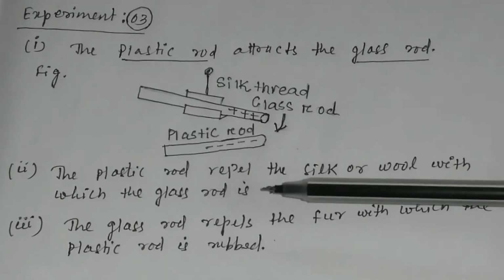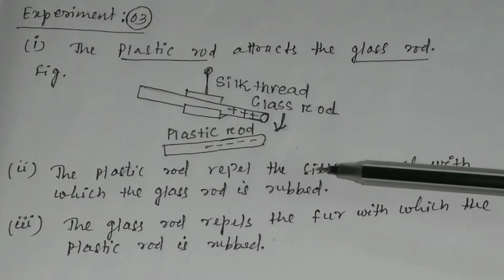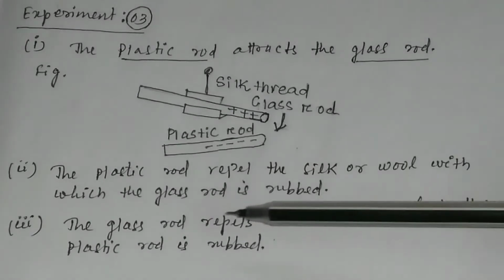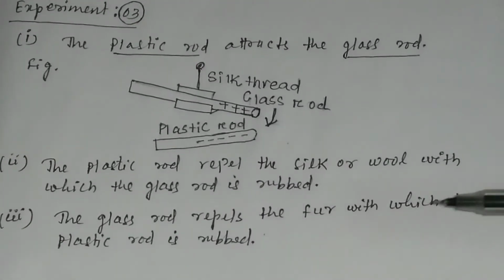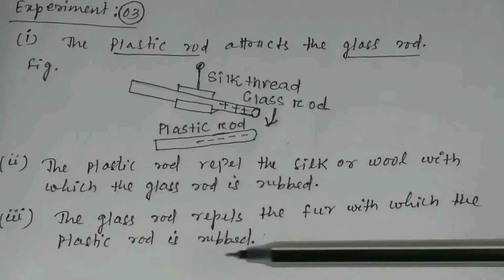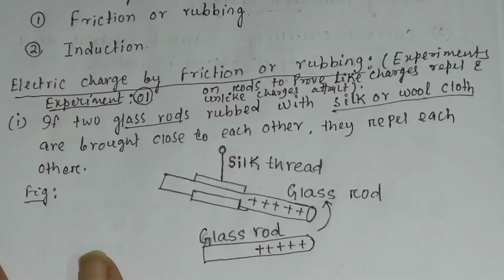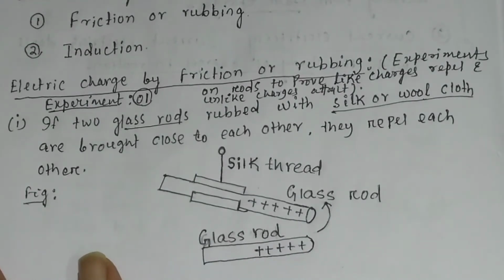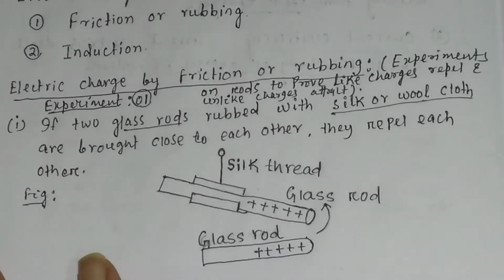The plastic rod will repel the silk or woolen cloth with which the glass rod is rubbed. The glass rod repels the fur with which the plastic rod is rubbed. Thus, the experiment on rods proves that like charges repel and unlike charges attract.